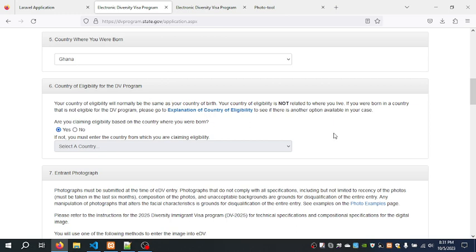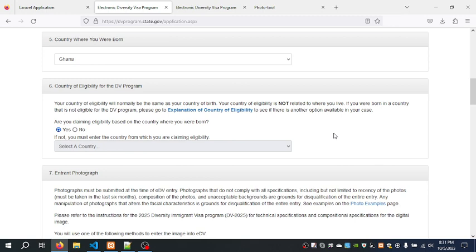So there are so many countries in the world which are not eligible to enter into the lottery. So if your country is eligible, the system is asking you, are you applying based on the country where you are from, which means that the country is eligible to apply. It's chosen by default as yes. Sometimes, for example, you are from a country that is not allowed to enter. I think Nigeria is part of it, and the Philippines, some other countries are not eligible to apply.